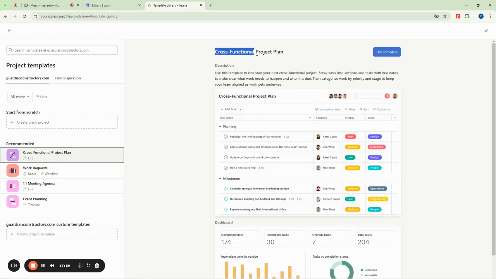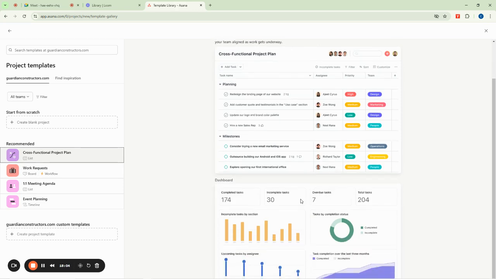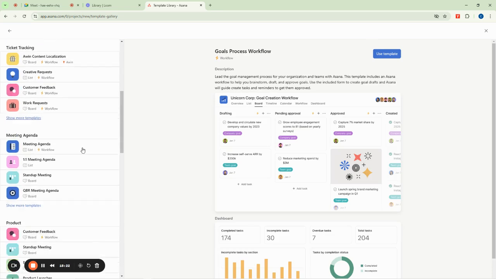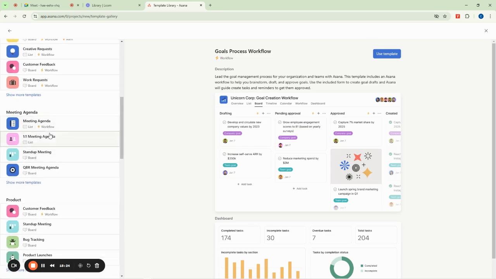This one is a cross-functional project plan. If you want to do things, this one is nice. It's quite easy for you. You don't have to crack your brain and start thinking about how to draft it. This one is just straight to the point. So I want to use this one. What I would do is just click on use template. But what if I don't want to use this one and maybe I need more? I can come here and find inspirations, and then select the one that's based on what I'm doing.